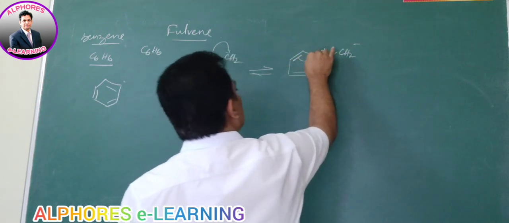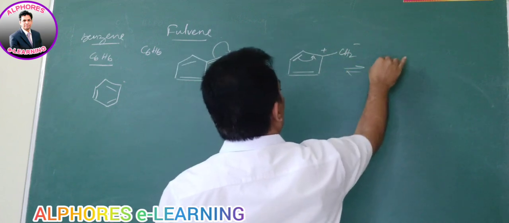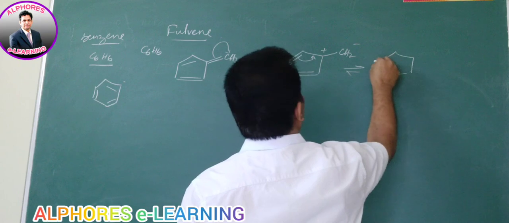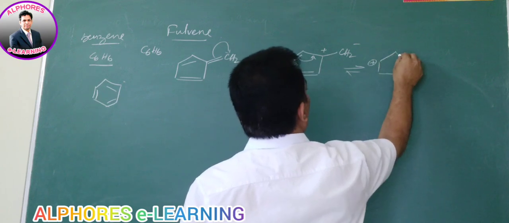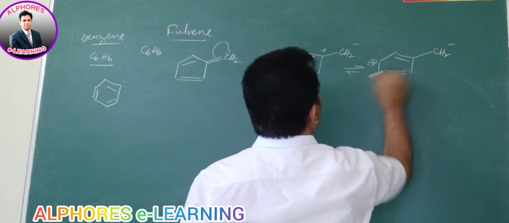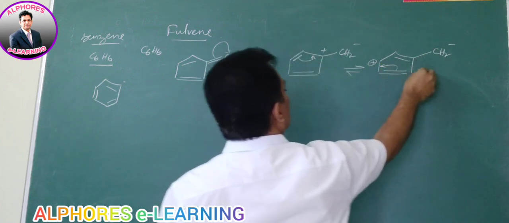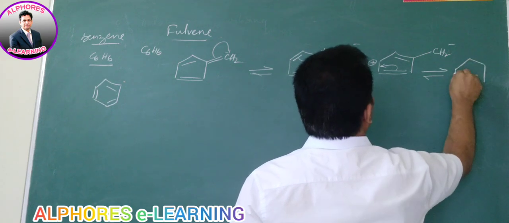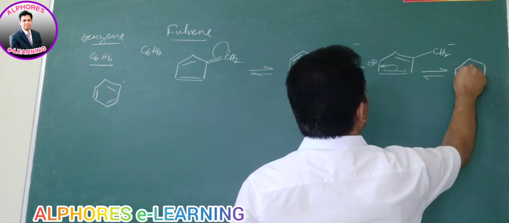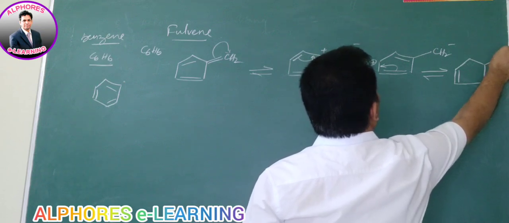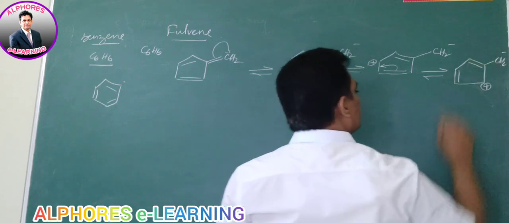And now when this is shifted to this, we get one more structure, with a positive charge here, and this is the structure. And now when it is shifted to this, one more structure we can guess, like this. Here a positive charge appears, and here it is CH2 minus.